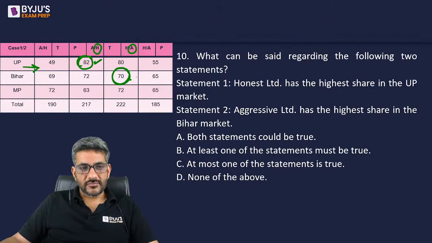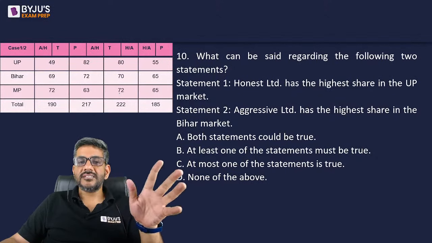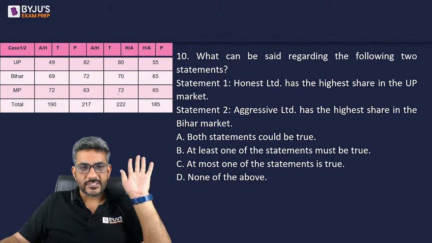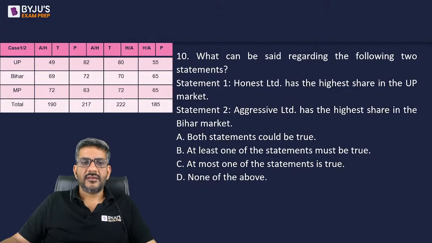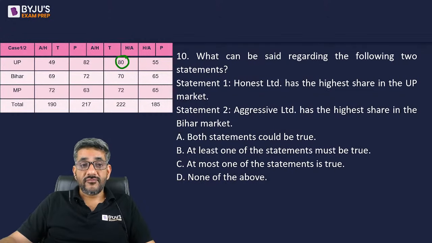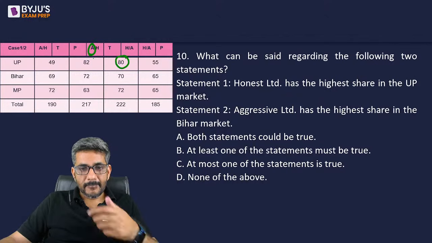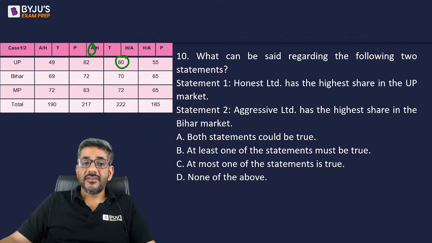Let's take the opposite of this. What if first is false? Honest Limited has the highest share in the UP market. Suppose it is false. Honest does not have the highest share in the UP market. So Honest can be this company. In that case, aggressive would be this company. And if aggressive would be this company, then Honest having the highest share in UP is false. So in this case aggressive becomes this one.